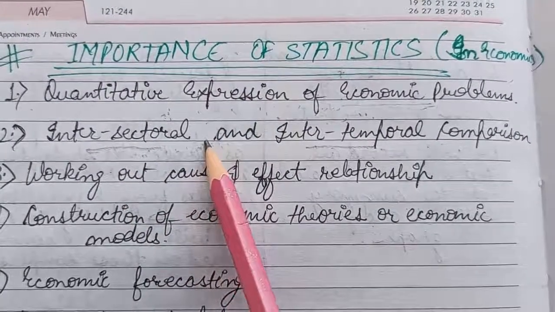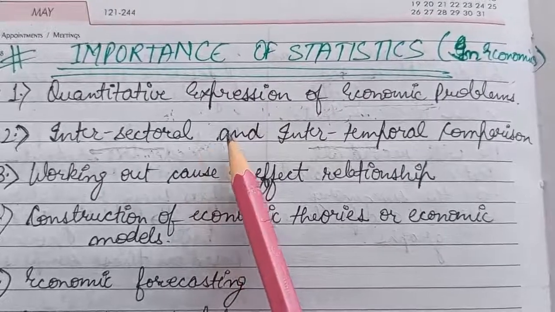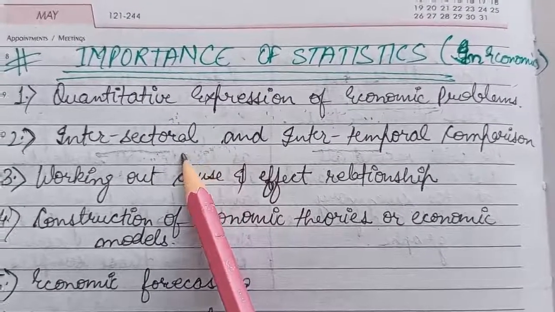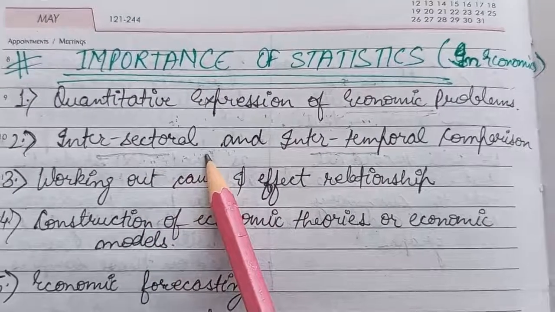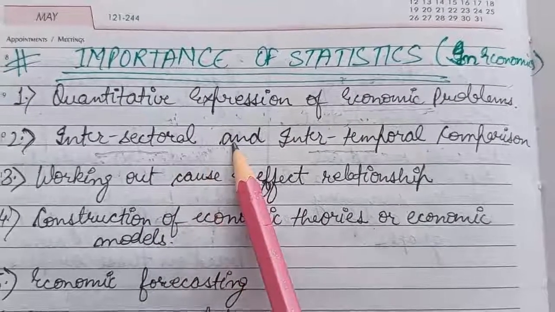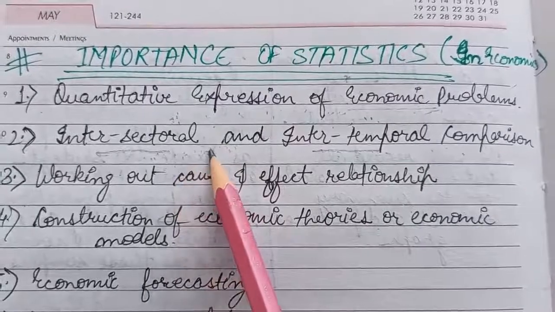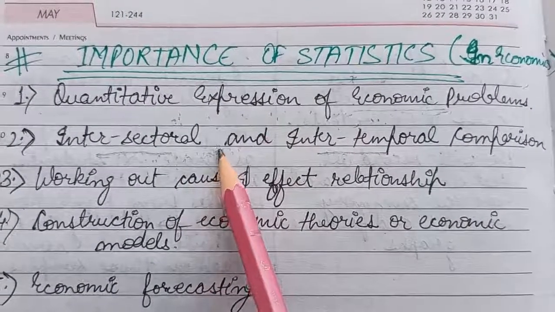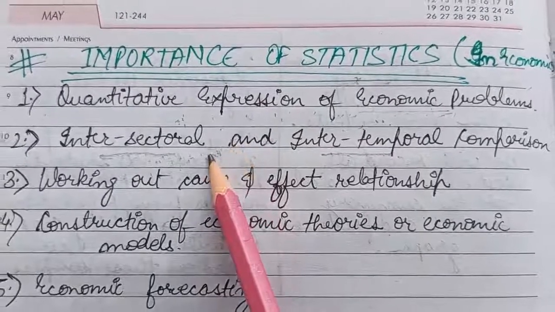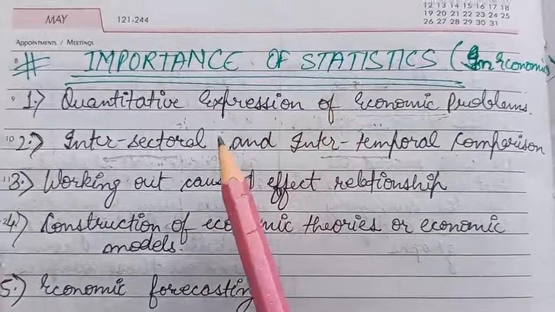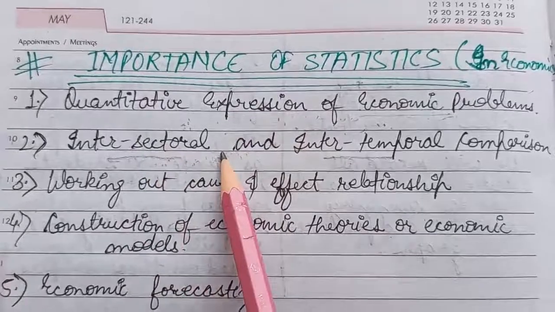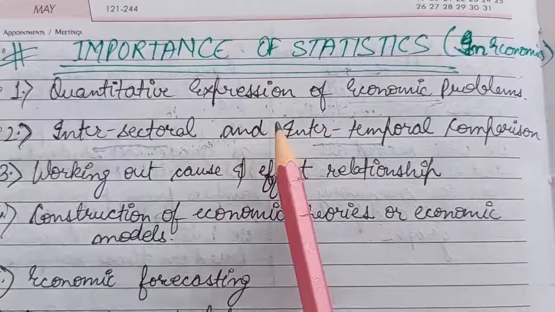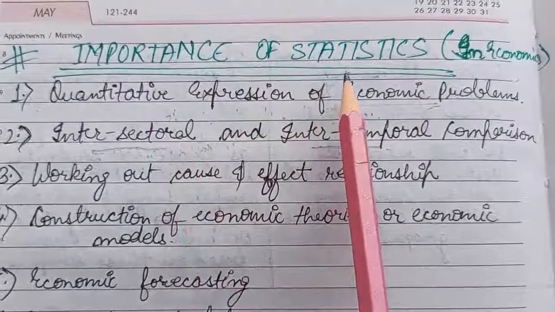You can take another example, that of unemployment. For example, you want to know how many people are unemployed in rural areas or in urban areas, or you want to compare them, to see in which area the people are more unemployed. So with the help of statistics, you can make the intersectoral comparison, that is, you can compare the rural areas with the urban areas or any other sectors.